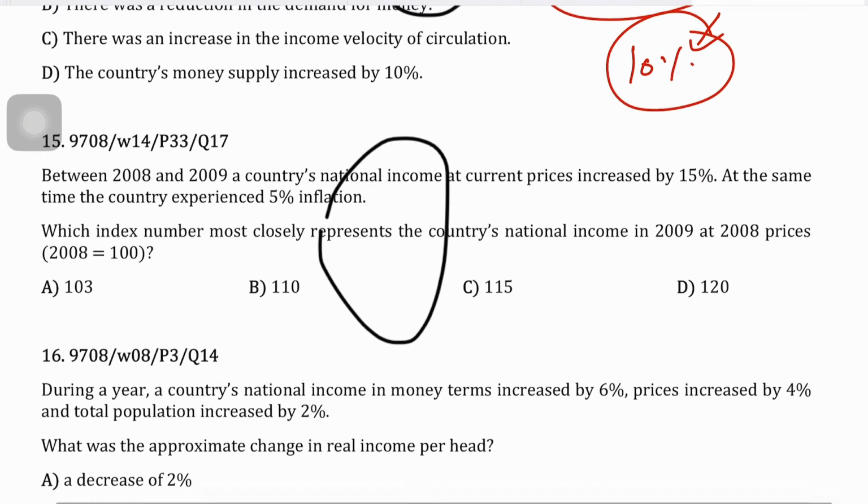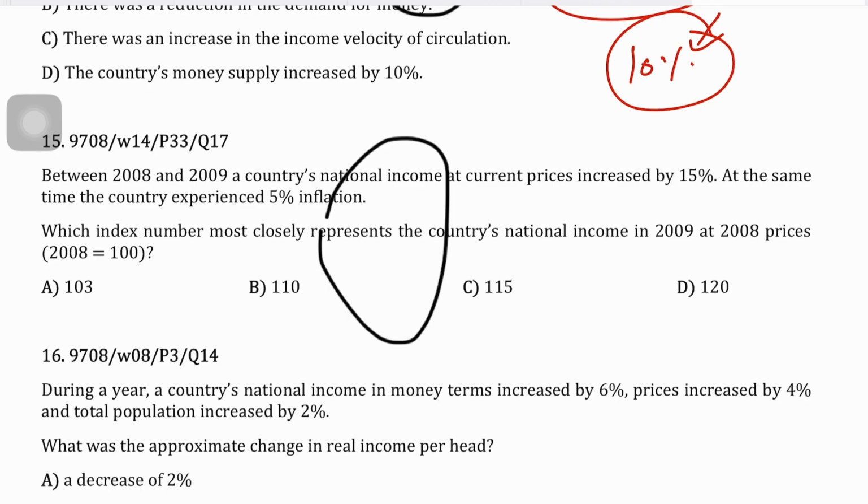Okay guys, question 15 says, between 2008 and 2009, the country's national income at current prices increased by 15%. At the same time, the country experienced 5% inflation. Which index number most closely represents the country's national income in 2009 at 2008 prices?